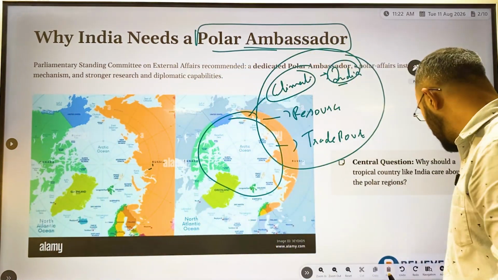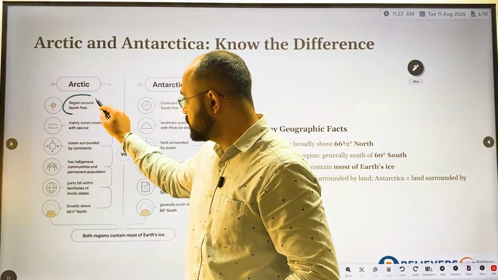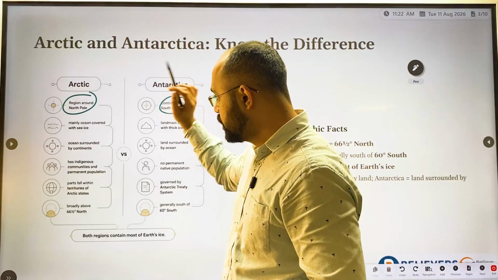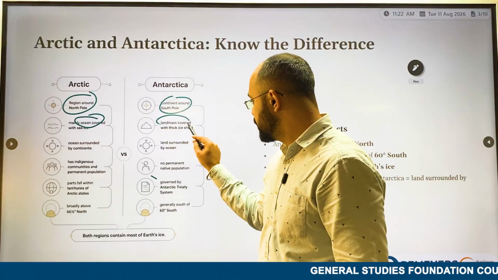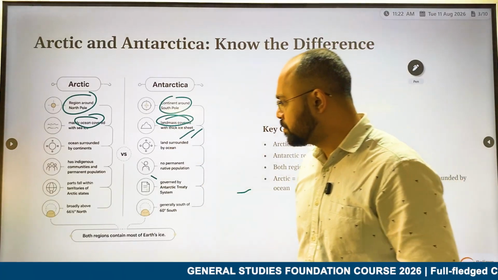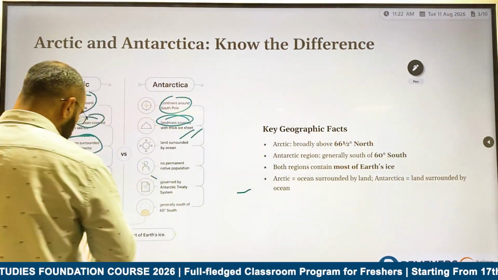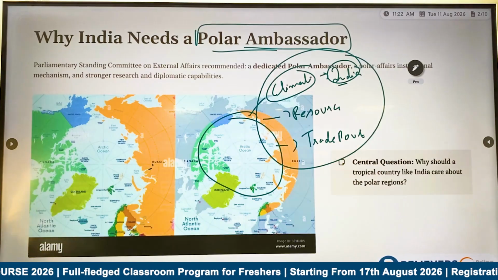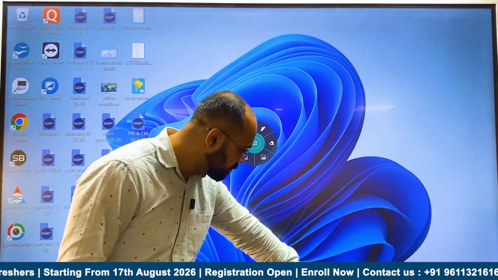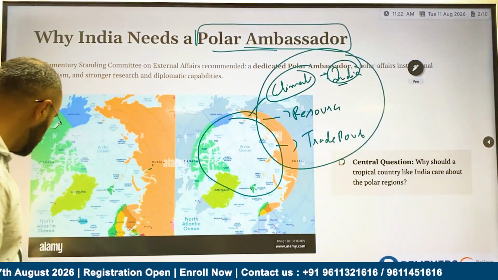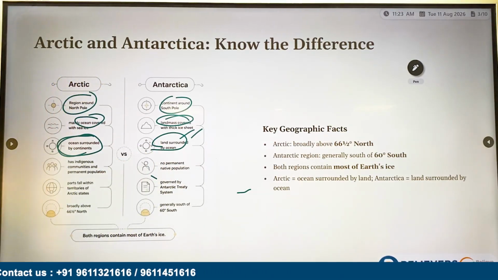Now we'll understand the difference between Arctic and Antarctic. The Arctic is at the North Pole and the Antarctic is at the South Pole. The Arctic is mainly ocean cover, while the Antarctic is mainly land mass with thick ice sheets. The Arctic ocean is surrounded by various continents and countries, whereas the Antarctic is land surrounded by ocean.